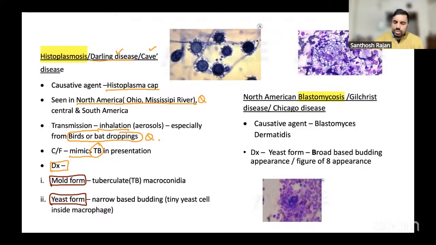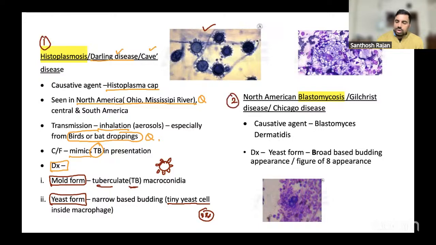When you see the mold form, look at this picture, it will look like a tuberculate form like this. So it is basically a tuberculate form. TB, tuberculate, it sounds similar, no? So remember it like that. Yeast form: they have narrow, tiny yeast cells. Inside our macrophage you can see small cells like this, very tiny budding yeast cells. That's all for your Histoplasma capsulatum, number one.